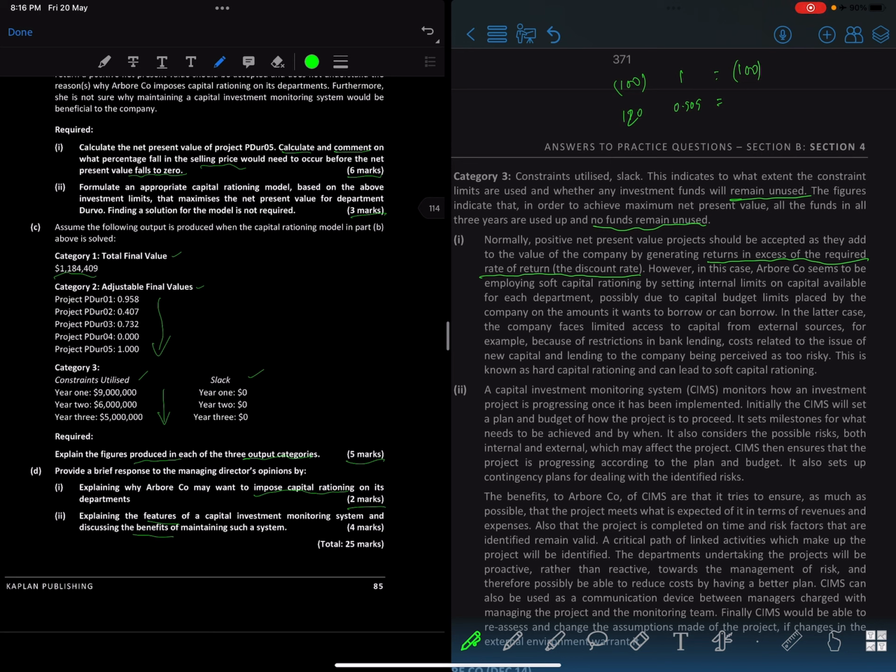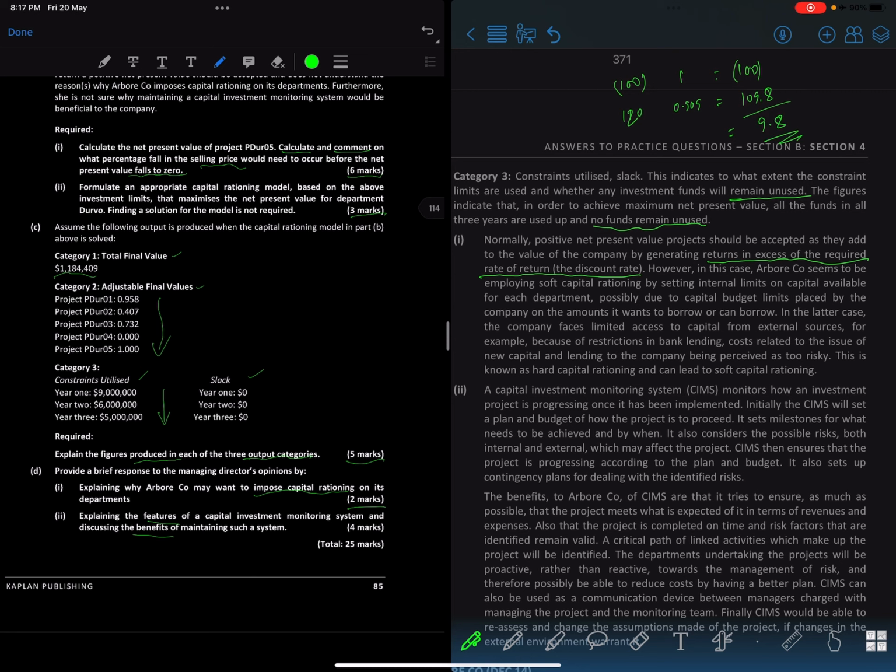So 120 into 0.909, which is 1 divided by 1.1, is 109.8. What does this 9.8 mean?